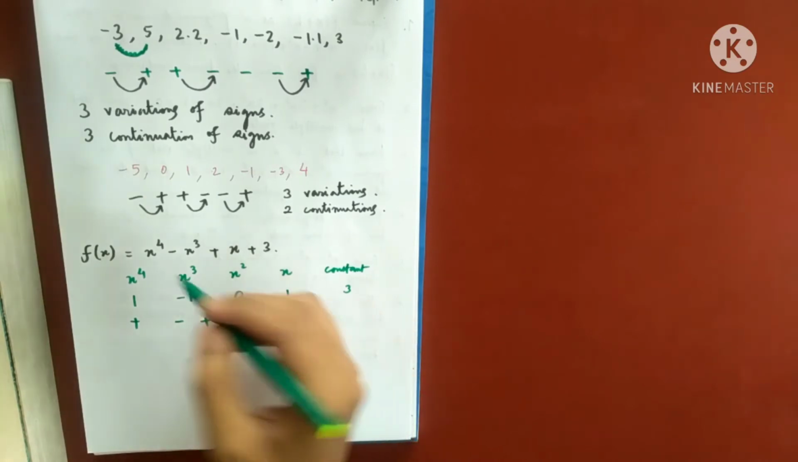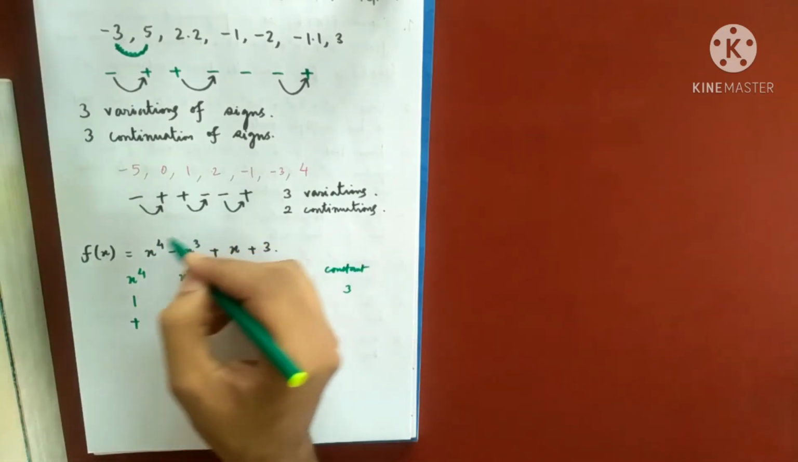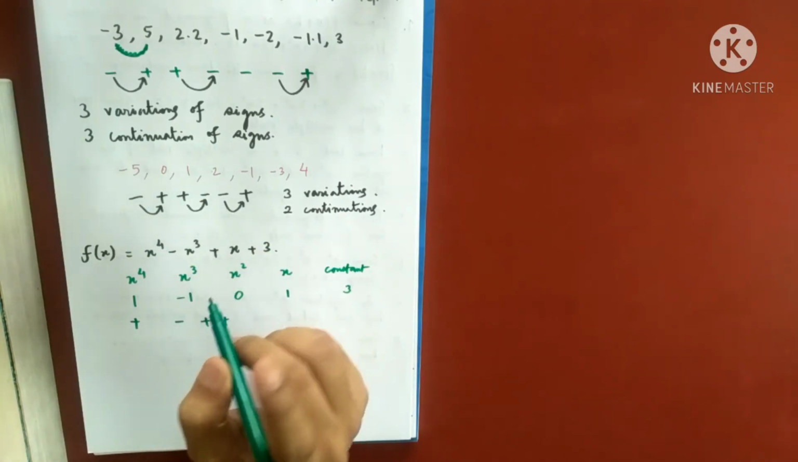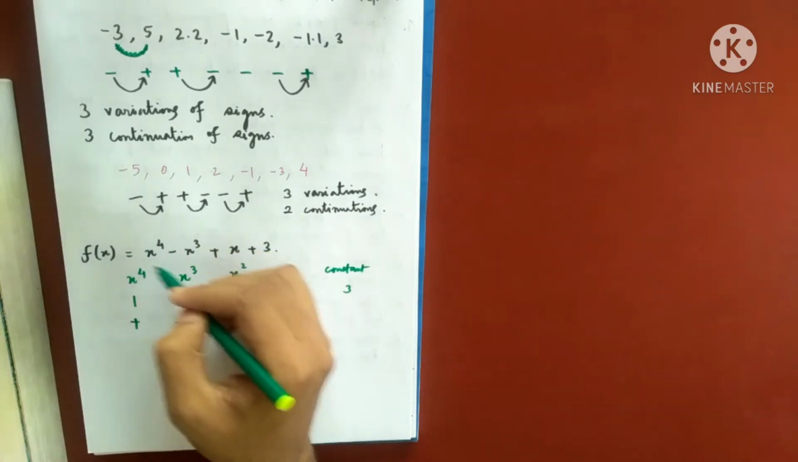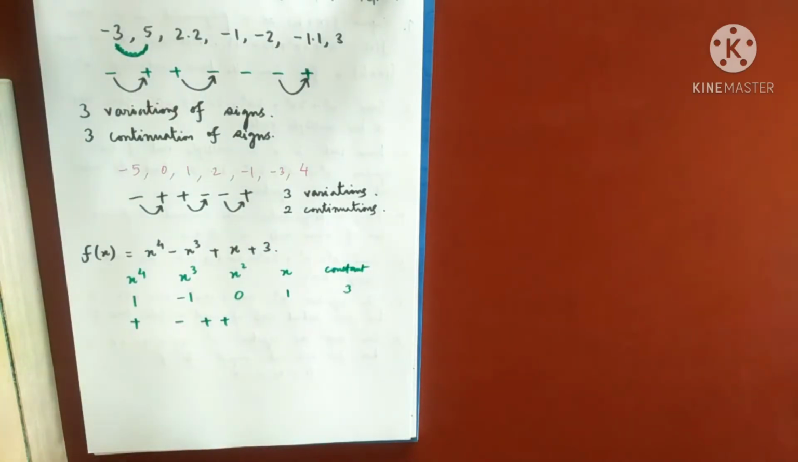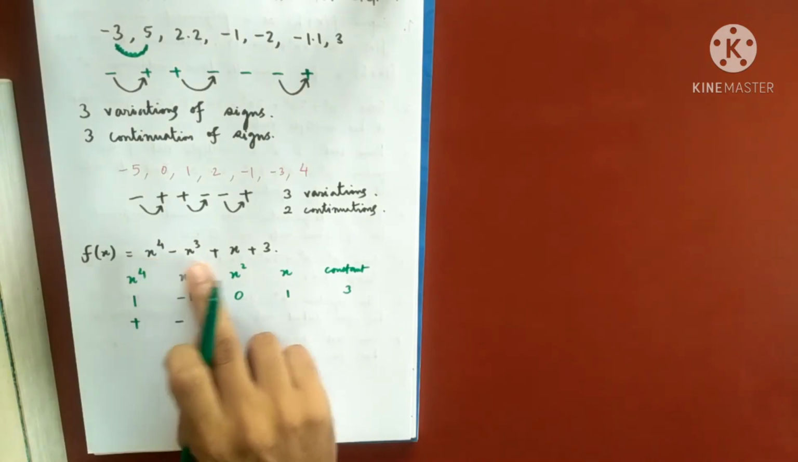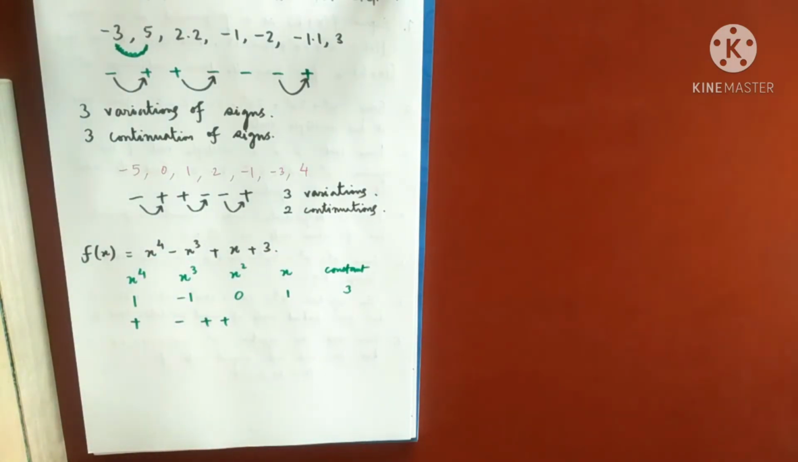Descartes said that the number of positive roots of this equation does not exceed the number of variations, and if less, it is less by an even number. I'll tell you the meaning of this. First of all, if we want to count the positive roots of this equation f(x) equals 0, he said the number of positive roots will not exceed the number of variations.